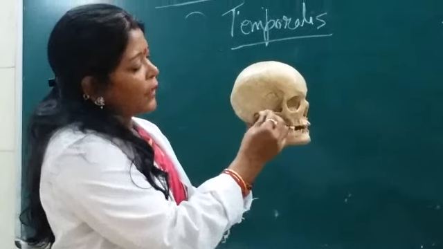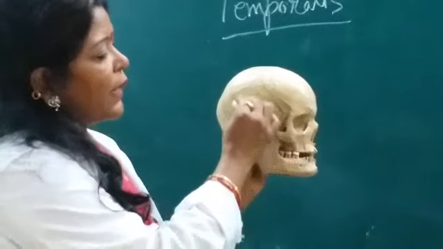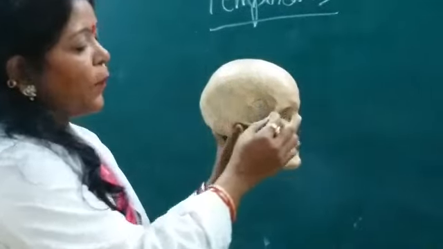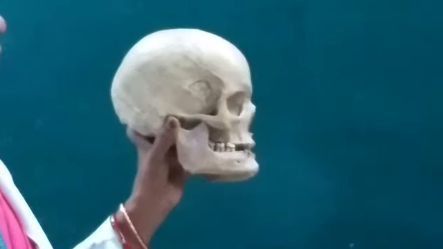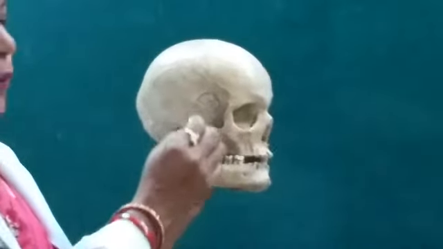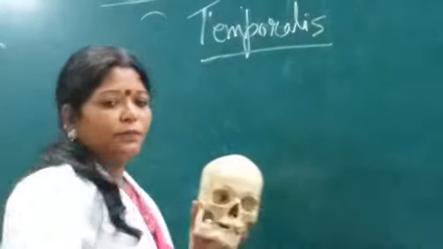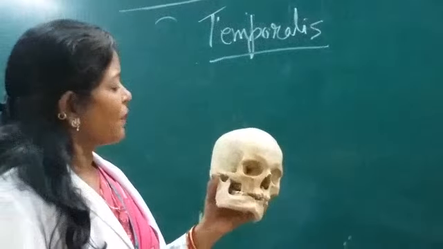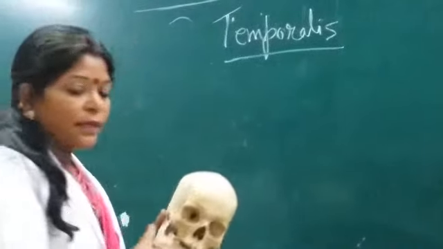This is the zygomatic arch which is subcutaneous here, and above that this is the area of the temporal fossa. Below that there is the infratemporal fossa. So this is the boundary between the temporal and the infratemporal fossa. So this temporalis muscle, the first muscle of mastication, where does it originate and where is it inserted?